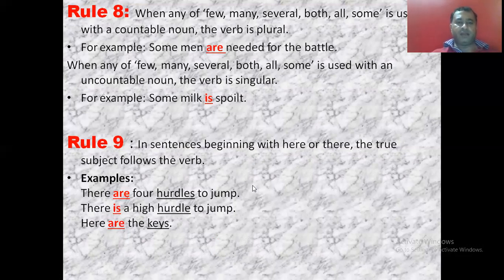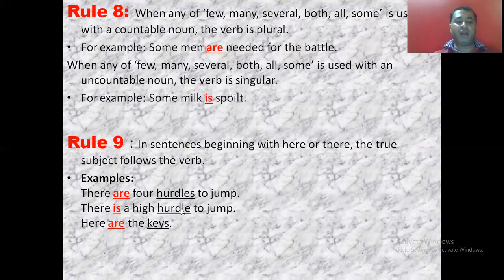Then rule number 9. In sentences beginning with here or there, the true subjects follow the verb. Now if the sentences are beginning with here and there, you have to look at what these here and there are being used for. If this here or there is used for a singular noun, then the verb will be singular, and if it is used for a plural noun, the verb will be plural. There are 4 hurdles to jump. Now there is referring to these hurdles. So hurdles are plural, so the verb is are.